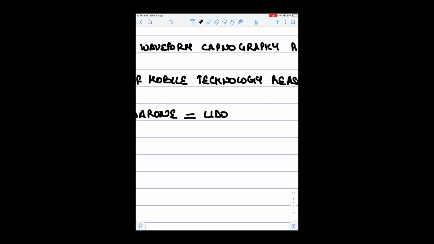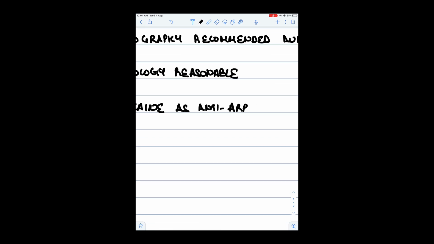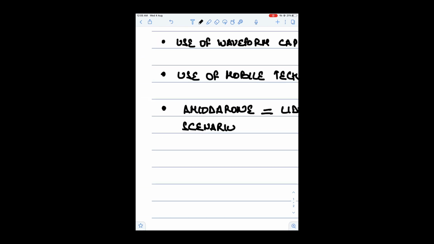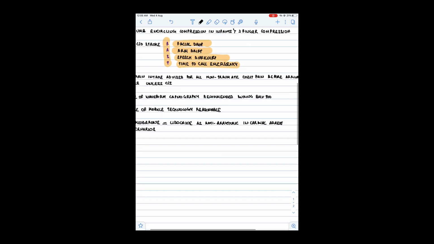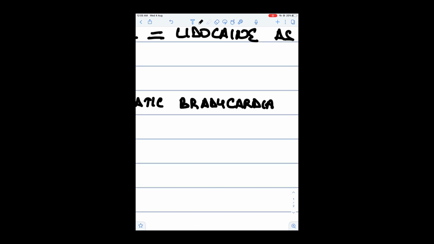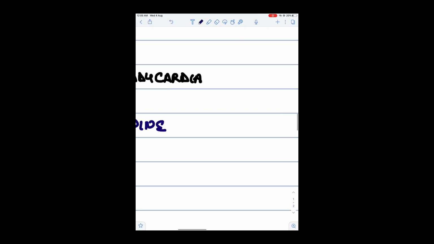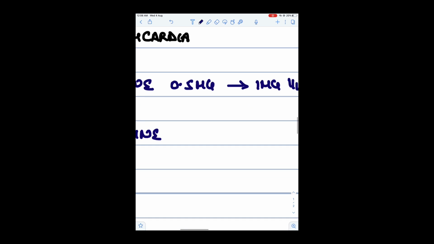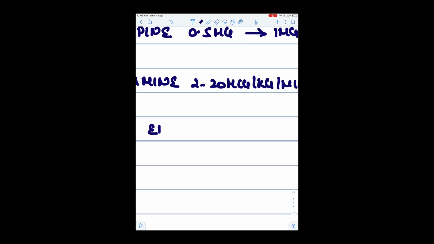Another is amiodarone is equal to lidocaine as an antiarrhythmic drug in cardiac arrest scenarios. For symptomatic bradycardia, the dose of atropine has been increased from 0.5 mg to 1 mg IV stat, and the dose of dopamine is increased from 2 to 20 mcg per kg per minute to 5 to 20 mcg per kg per minute.